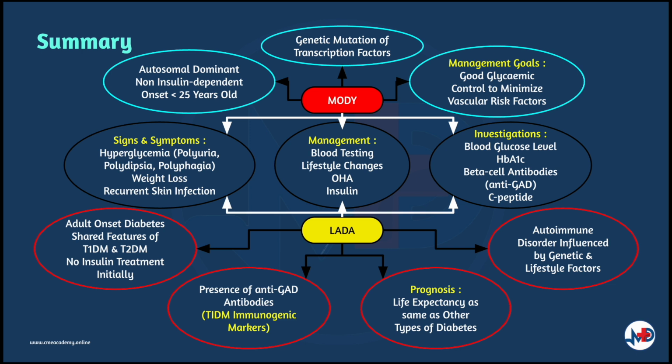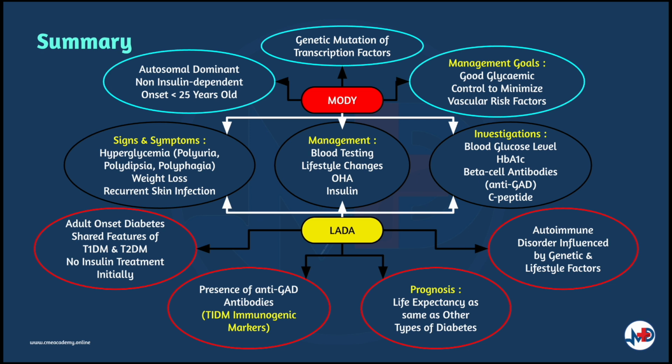MODY is due to genetic mutations of transcription factors, and LADA is an autoimmune disorder influenced by both genetic and lifestyle factors. The clinical manifestations of both forms of diabetes would include typical hyperglycemia signs and symptoms, as well as unexplained weight loss and recurrent skin infections. Investigations-wise, the main tests to order would include blood glucose levels, HbA1c, beta cell antibody levels, especially GAD antibodies, C-peptide, and specifically in the case of MODY, genetic molecular testing.